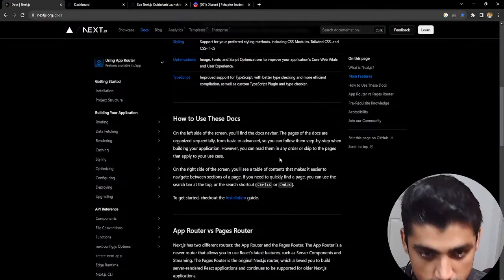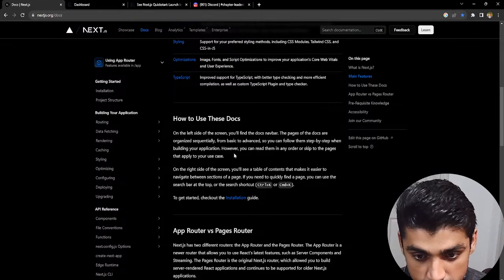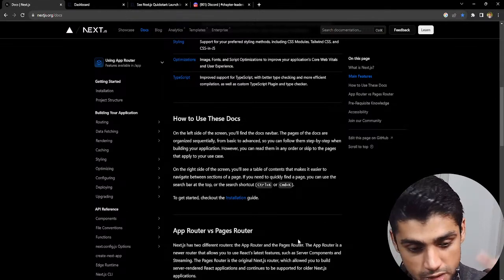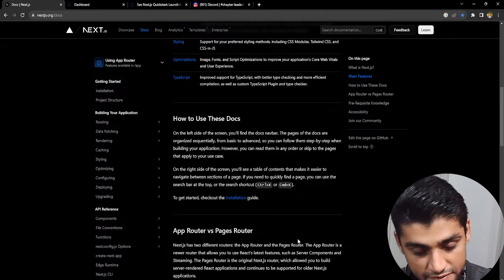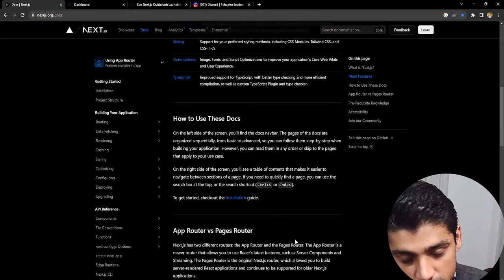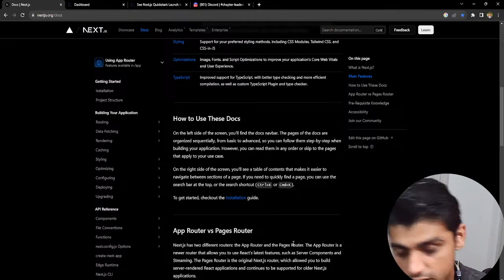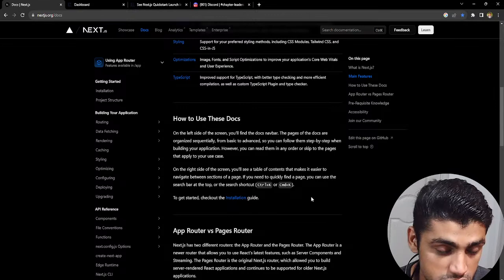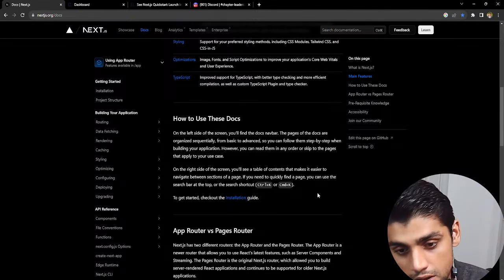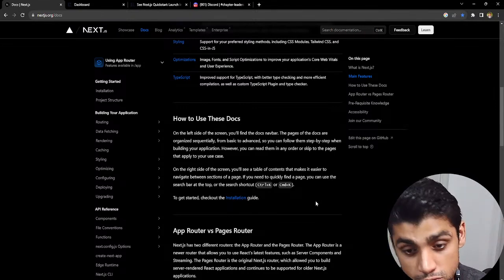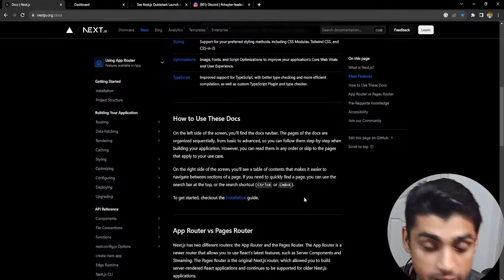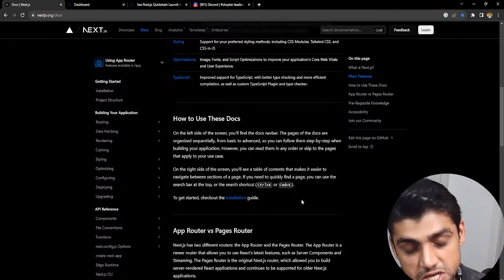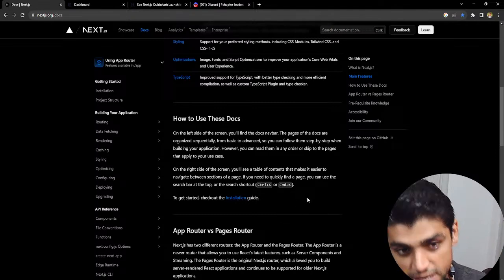we know MERN stack development, but the problem with MERN stack development is that if you create one, you actually have to create two folders. One is the server folder and one is the client folder. In the client folder, you have all of your front end files, and in the server folder, you have all your backend. Next.js doesn't even require you to have a server folder at all. You have serverless APIs, so it's all built into a single framework, and it's really cool. There are so many other features. It's almost like React, but faster, better, and way easier.